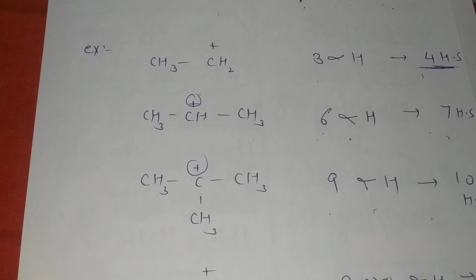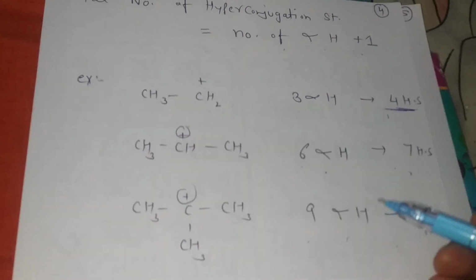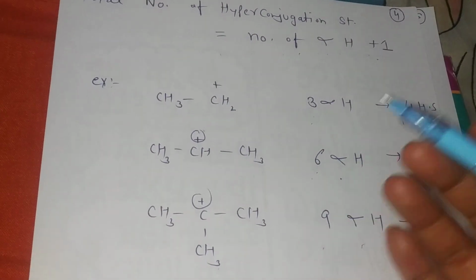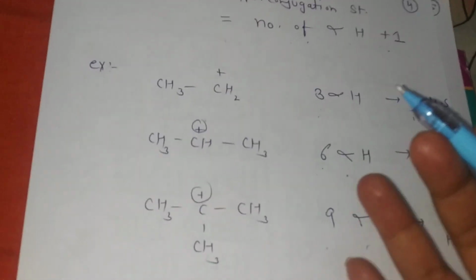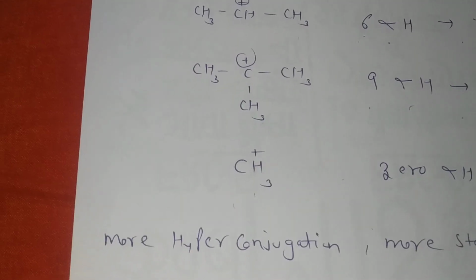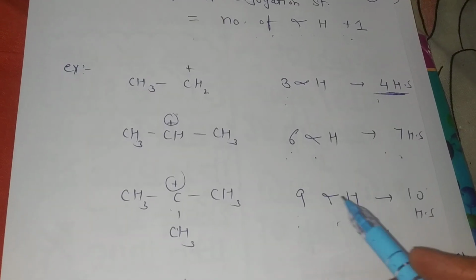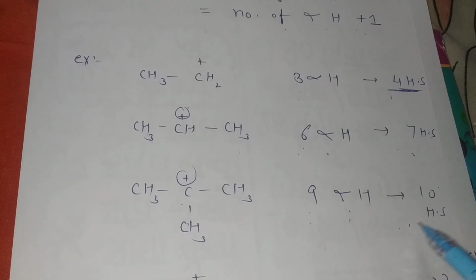Okay, students. More hyperconjugative structures, more delocalization, more minimization of positive charge, and more stability. Students, the stability order of these structures. See, 3 degree is more stable because it has 9 alpha hydrogens and 10 hyperconjugated structures.